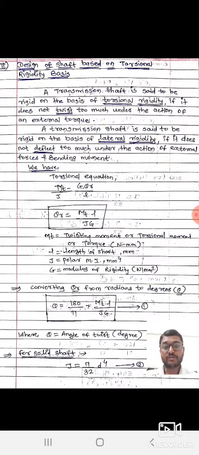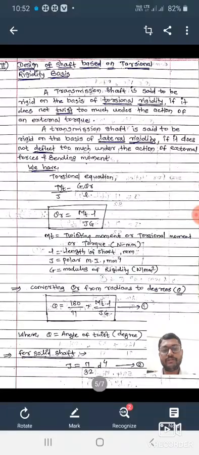Then we have the torsional equation. We know that Mt, the torsional moment, upon J, the polar moment of inertia, is equal to G, which is the modulus of rigidity, into theta r, that is deflection, upon L, which is the length of shaft.